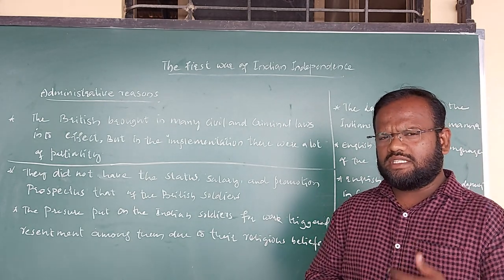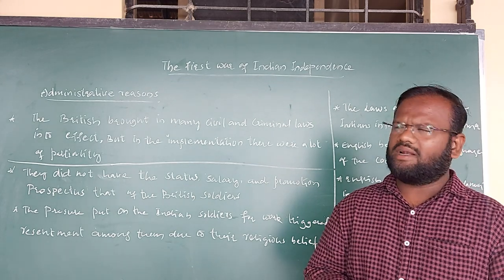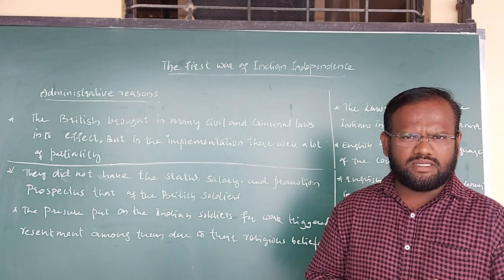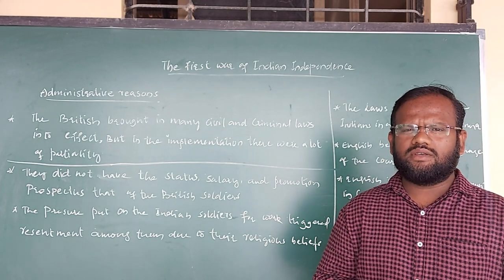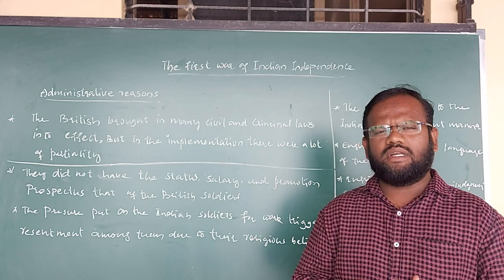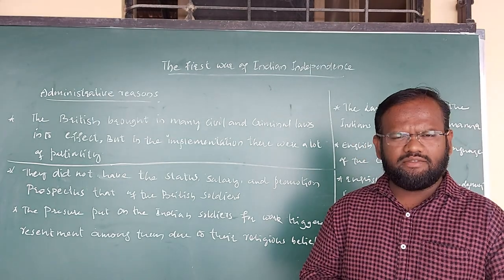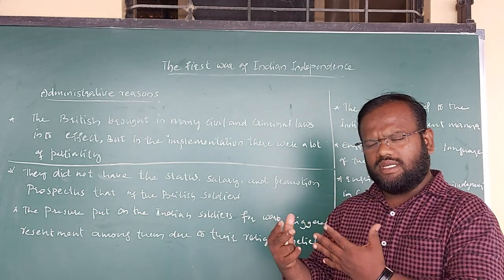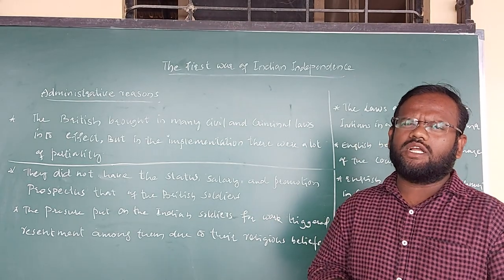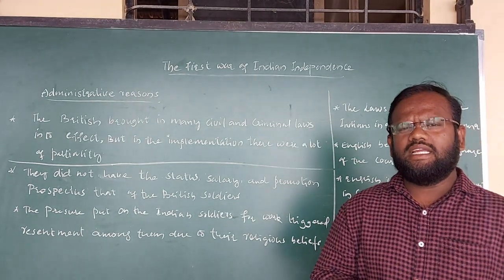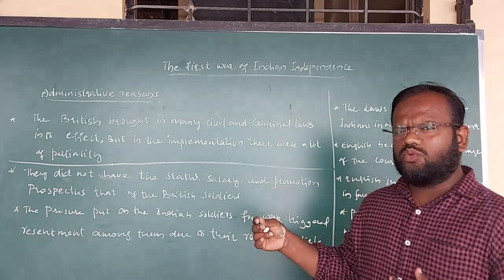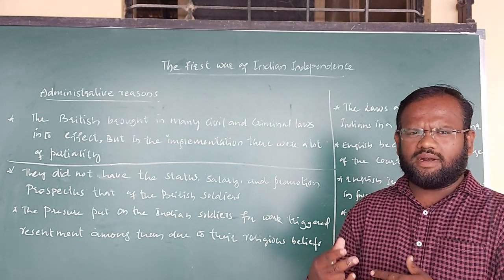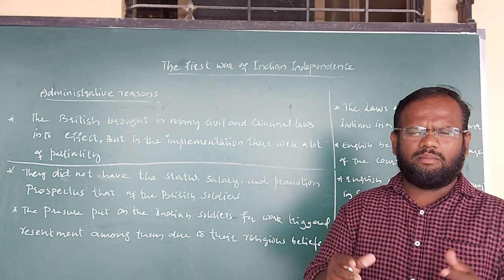The second reason for the first war of Indian independence is considered the economic reasons. As we know very well, the Britishers introduced new kinds of machinery, new mechanical systems in England. As an effect of that, most of the machine-produced materials were sold to India. In India, people used to purchase the well-finished goods at quite a cheaper rate. So most of the people turned their attention towards those mechanical products.